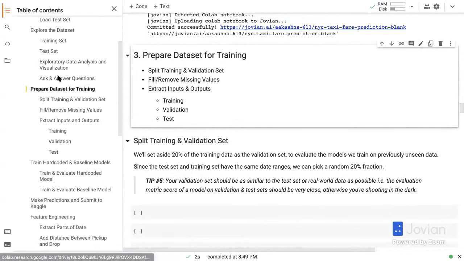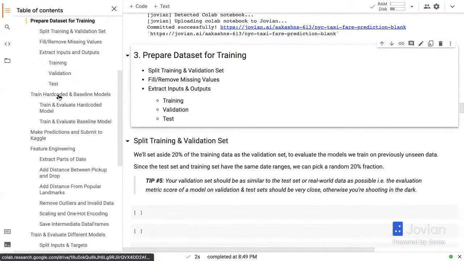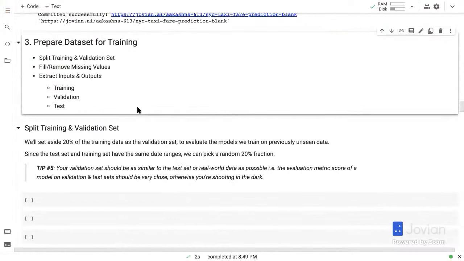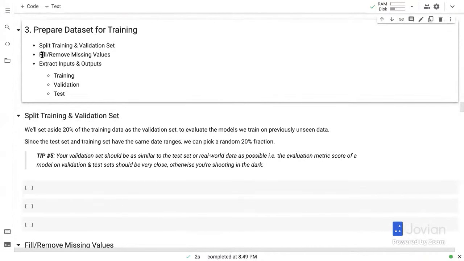We've made good progress. Now we've downloaded the data. We've looked at the data. Let's prepare the data set for training. So the first thing we'll do is split training and validation sets. Then we will deal with the missing values. There are no missing values here, but in case there were, this is how we deal with them.